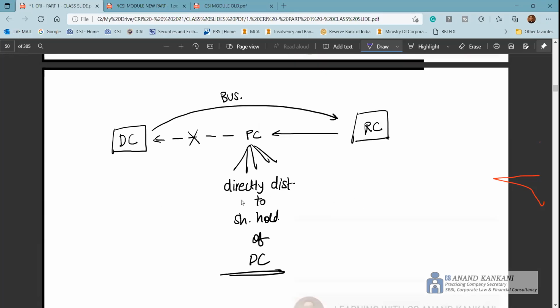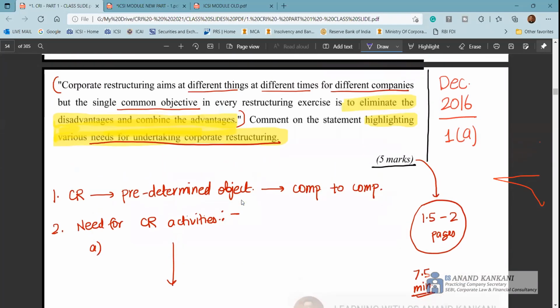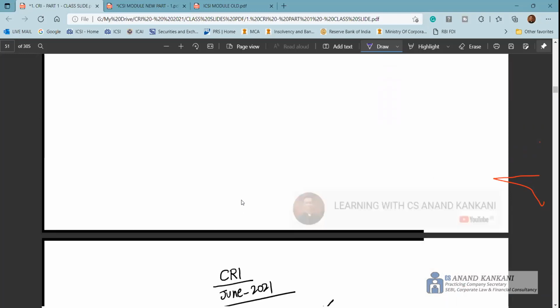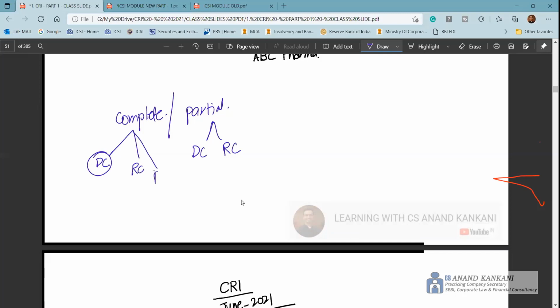Now this demerger can be a complete demerger or a partial demerger. I haven't covered this here; I covered demerger elsewhere, when we did the taxation part, but since we are discussing this, I'll tell you. In case of partial demerger, you will have the demerged company as well as the resulting company. But when it comes to the complete demerger, the demerged company ceases to exist. You will have two or more resulting companies.